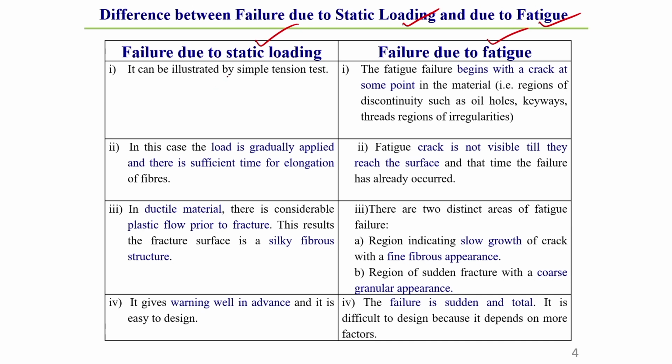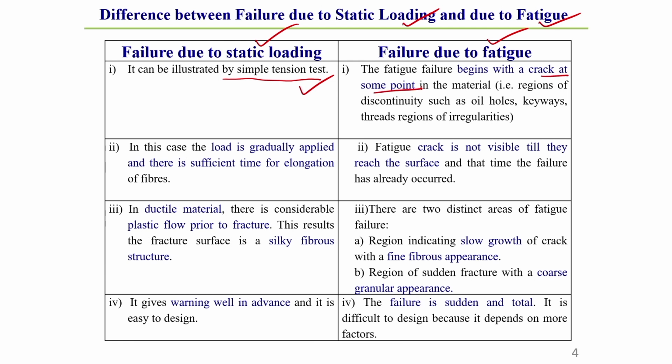Static failure can be illustrated by a simple tension test, that means by a universal tensile testing machine. We can represent static loading failure this way, whereas fatigue failure generally begins with a crack at some point.